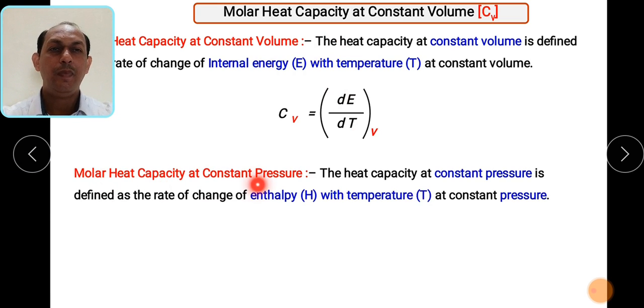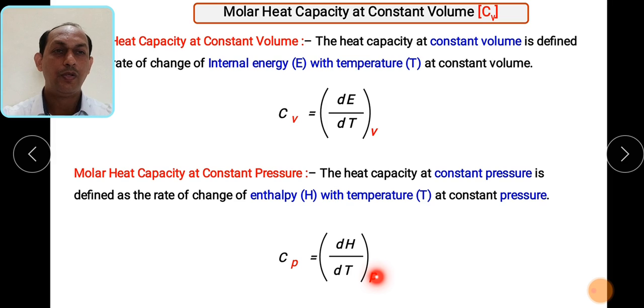And molar heat capacity at constant pressure. It is the heat capacity at constant pressure, defined as the rate of change of enthalpy with temperature. So at constant pressure it affects the enthalpy, so we have to consider the enthalpy change. So how to calculate Cp? Cp is equal to dH divided by dT at constant pressure. So remember, at constant volume we consider internal energy, at constant pressure we consider enthalpy. These are the two terms which we have to remember.